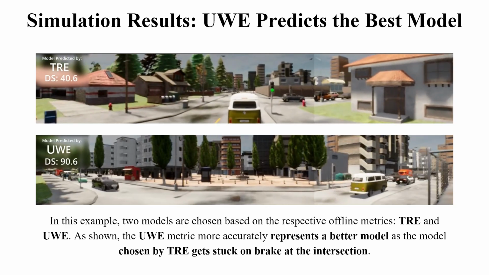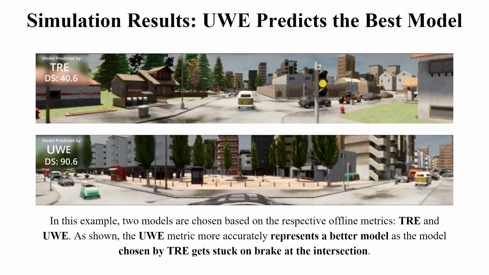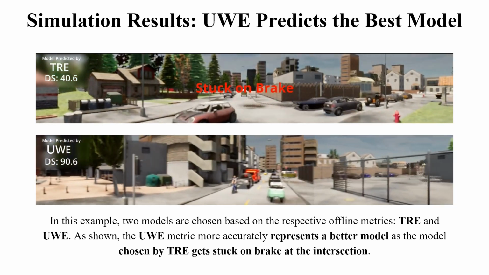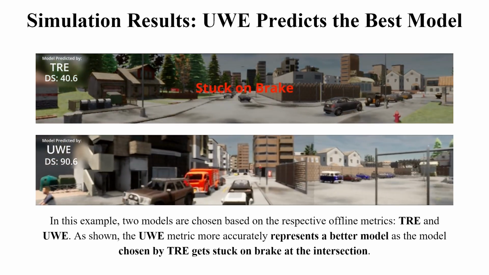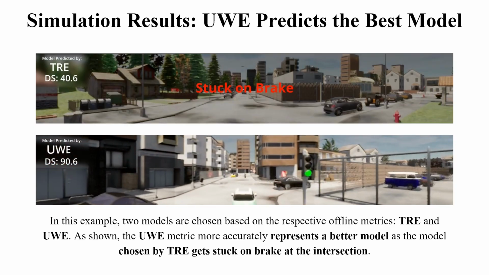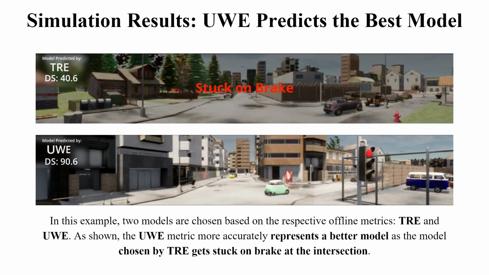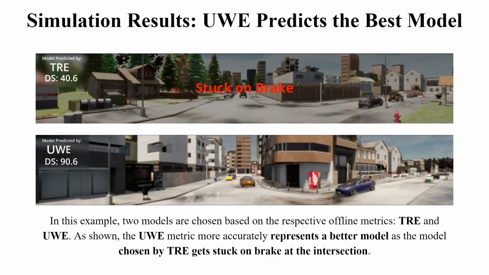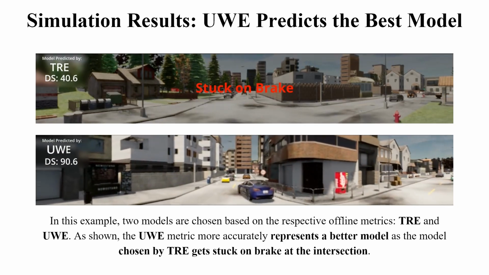Here's another example showing a different failure, lack of progress. The top video shows the best model by TRE. It's overly cautious, brakes, and gets stuck at an intersection, earning a poor driving score of approximately 40. The bottom video, selected by our UWE metric, navigates smoothly and confidently, scoring over 90. This demonstrates that UWE better predicts online performance.